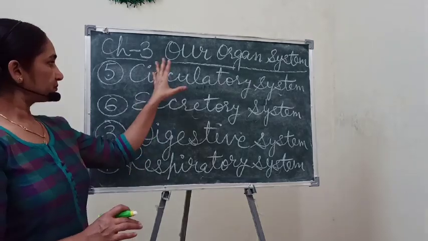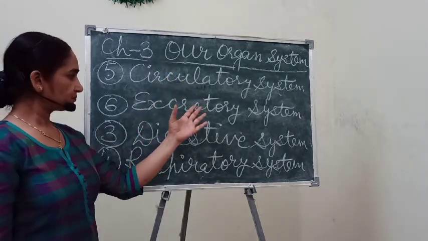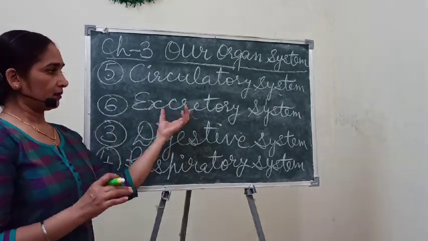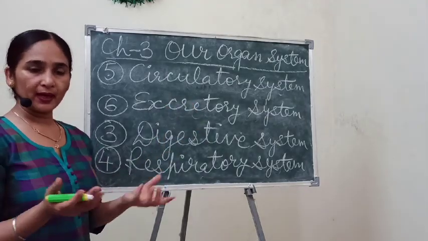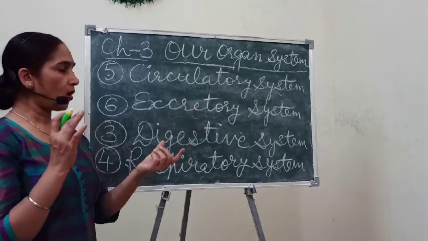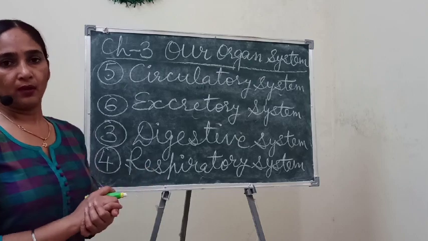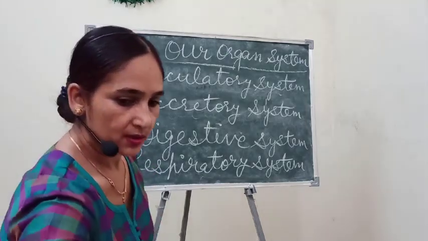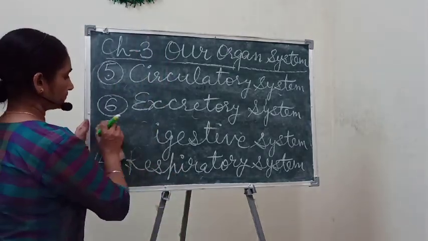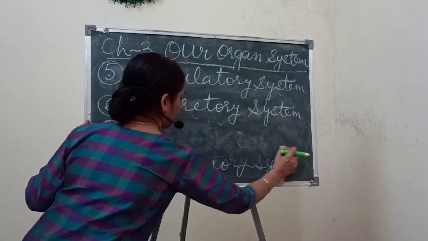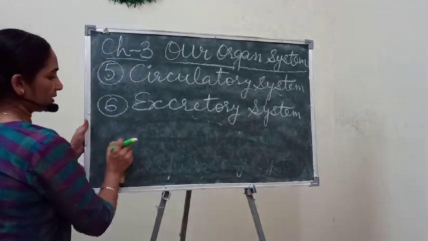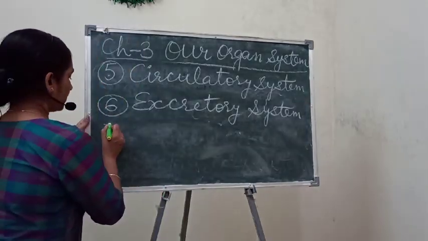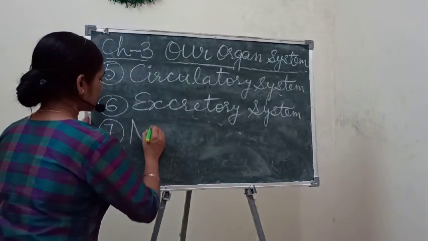So let's come back to this one. Excretory system, you understood, I think, that it filters the blood and removes all the waste material in the form of urine. So the next organ system, the seventh organ system we will study now, is the nervous system.